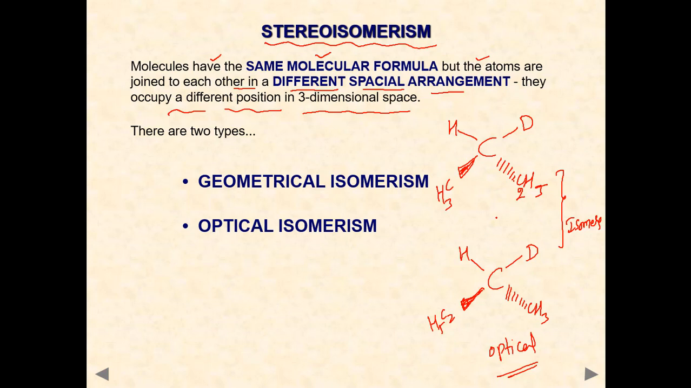So here the physical properties are almost the same, but the chemical properties with an optically active compound are different. In the physical properties, only optical activity is different. Now these are two types: geometrical isomerism and optical isomerism. First, geometrical isomerism we will discuss.